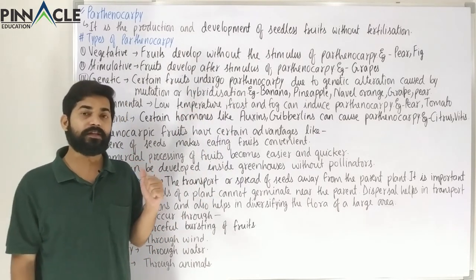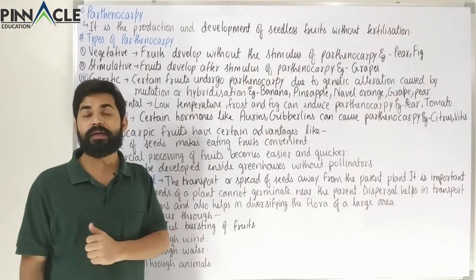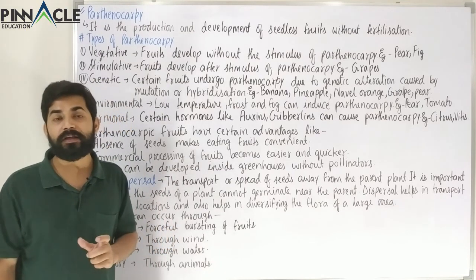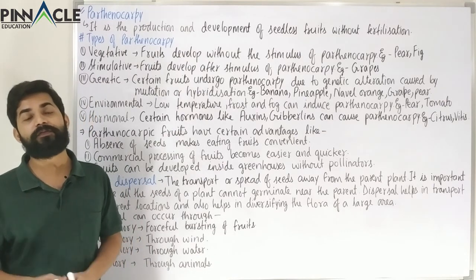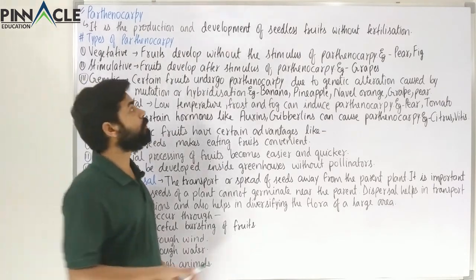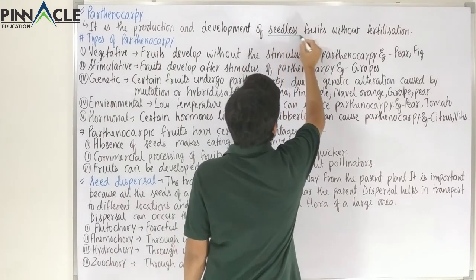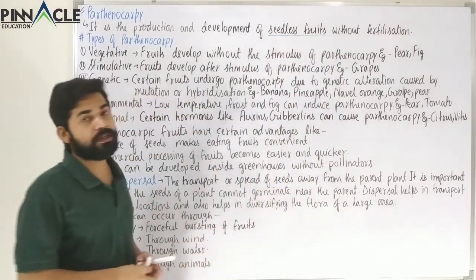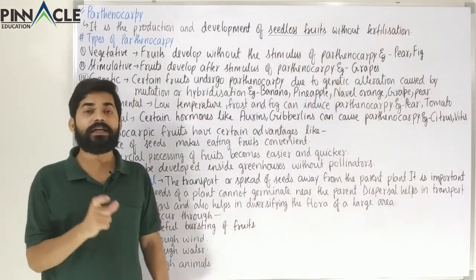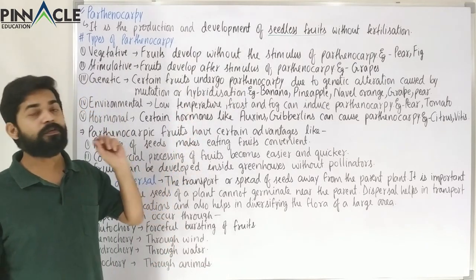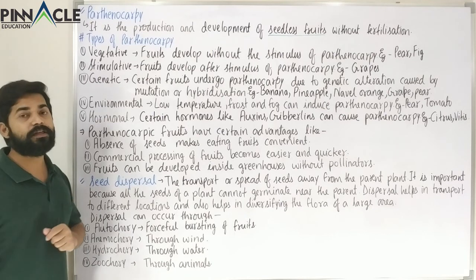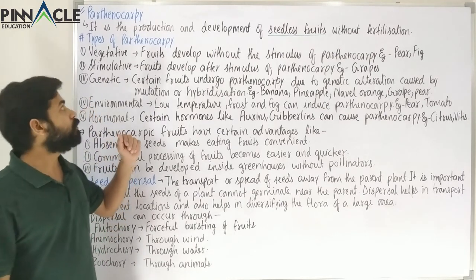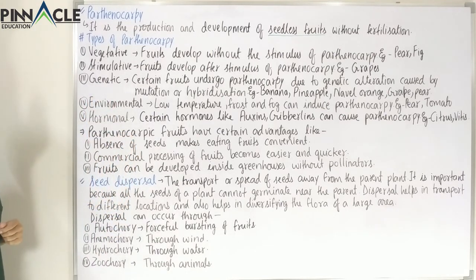So the first thing to know about parthenocarpy is that this method involves production of fruits, but those fruits will not have seeds. That is, these fruits would be seedless. So formation and development of seedless fruits is called parthenocarpy, and there would not be any fertilization taking place over here. So let's see the types of parthenocarpy.